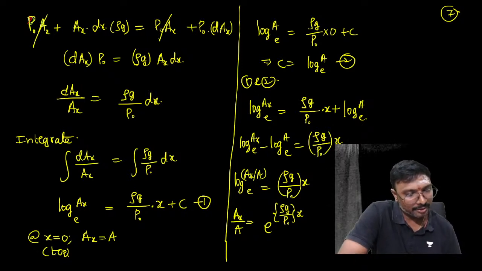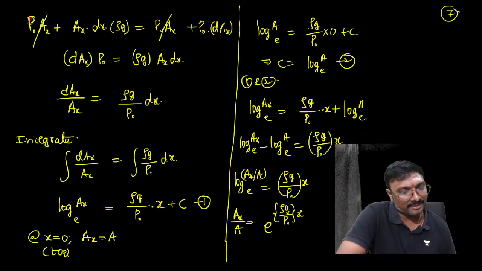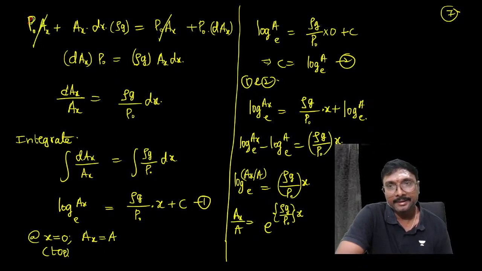At x equal to 0 means at the top, Shruti. At the top, what is the area of cross section given? It is already given as A. So at x equal to 0, what is Ax? A only, because it is at the top. Top area will be A only, no? It's not like that you are getting. I have written there also, that is top. Okay.